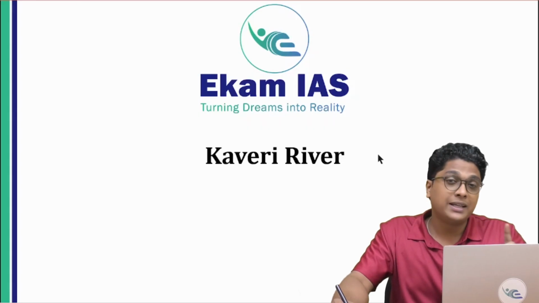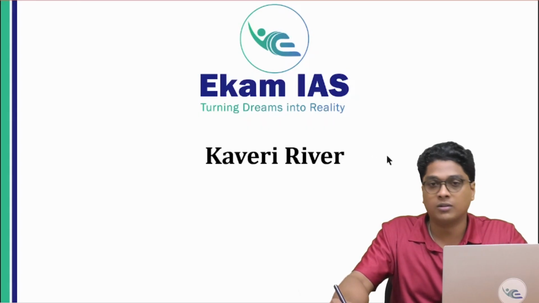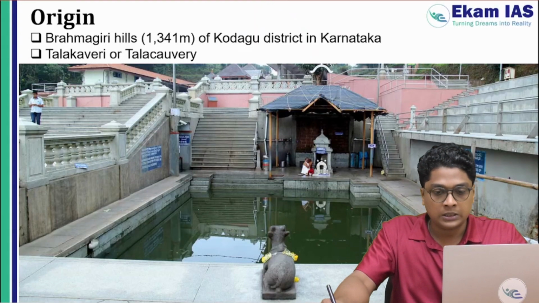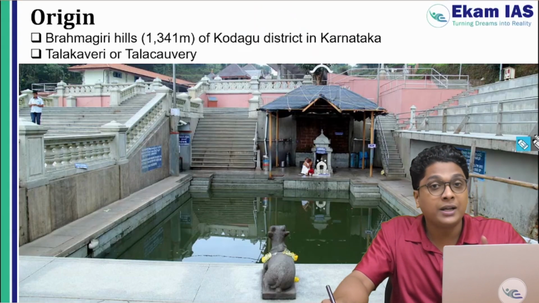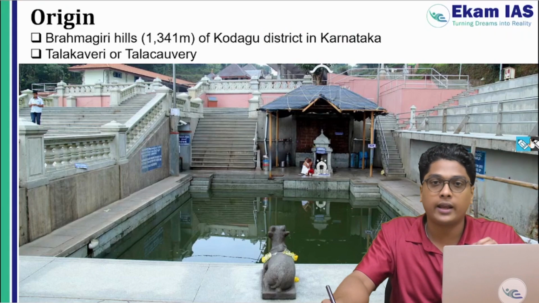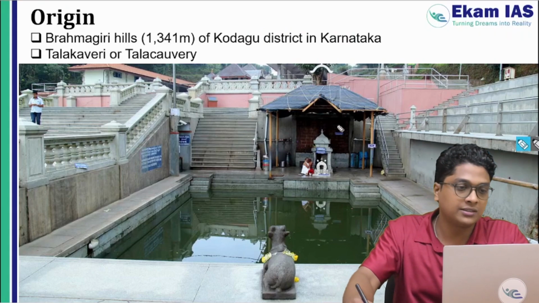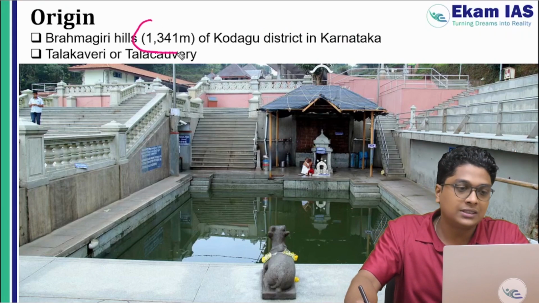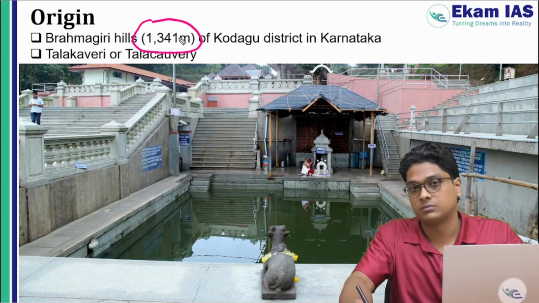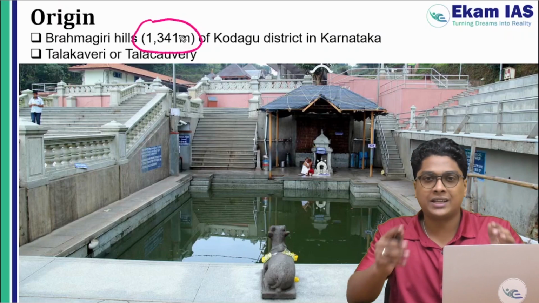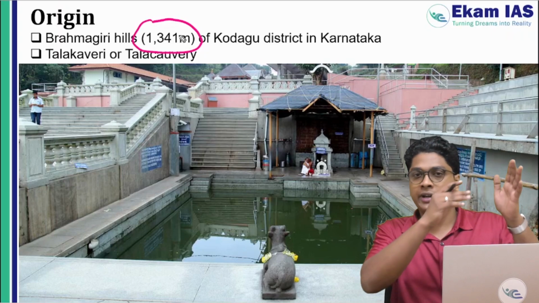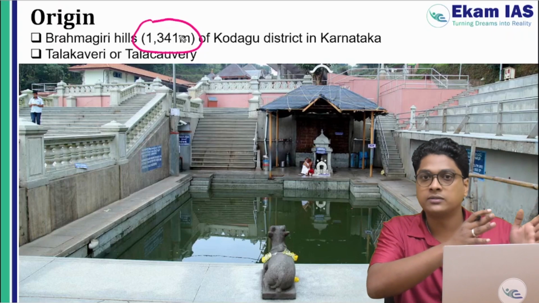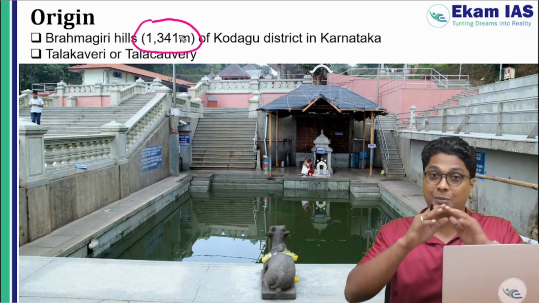So now let's begin with the origin of the Kaveri River. The origin is in the Brahmagiri Hills in the Kodagu district in Karnataka, at around 1,341 meters altitude. Generally, the Kaveri River originates from the Western Ghats and flows through the Karnataka plateau.